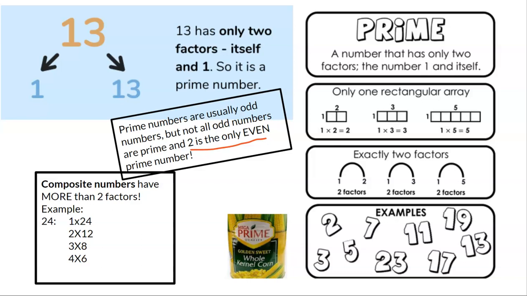And then, of course, the opposite of primes are composite numbers. Composite numbers have more than 2 factors. So like 24, we can do more than just 1 times itself. You can make 24 by doing 2 times 12, 3 times 8, 4 times 6. Also, prime numbers, you can only form them using blocks one way. You can only make 1 row if you are using blocks, or you can make 1 array with them. And then the slide just has some prime brand corn on it.